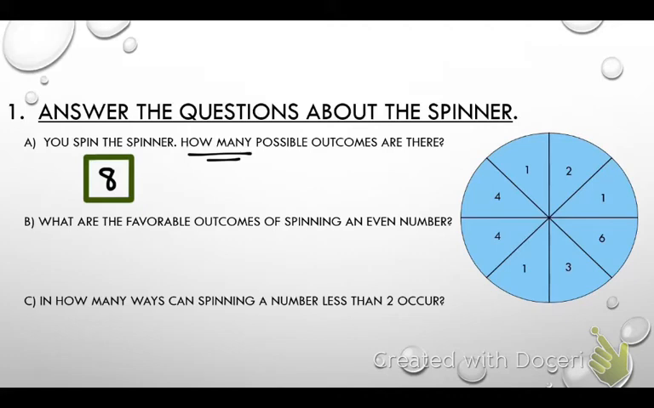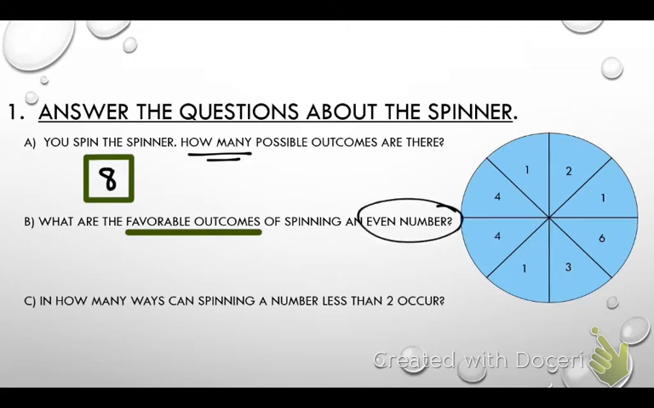Let's look at the next one, problem B. What are the favorable outcomes of spinning an even number? So we've got these keywords here, favorable outcomes. Read to me the definition one more time of a favorable outcome. Okay, what specific event are we looking for right now? An even number. We are looking for an even number. Guys, what are even numbers?